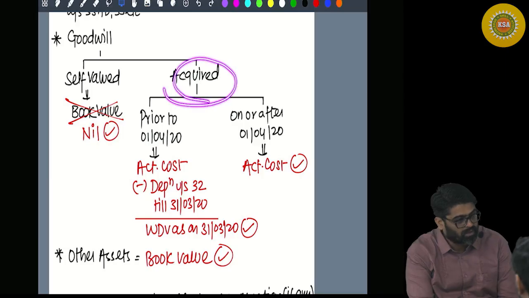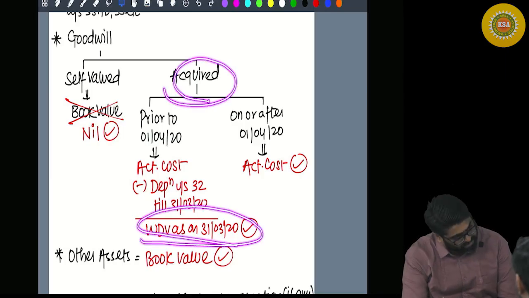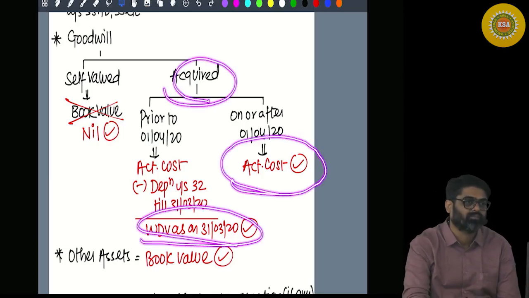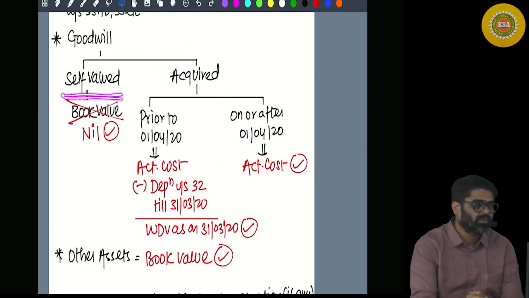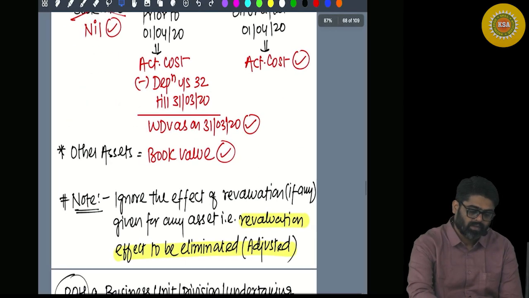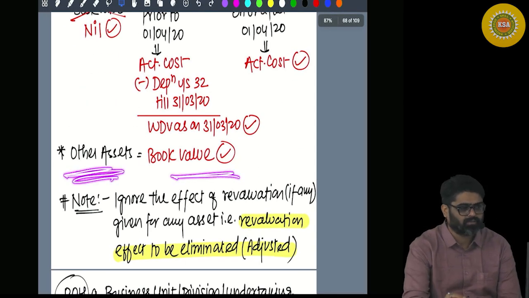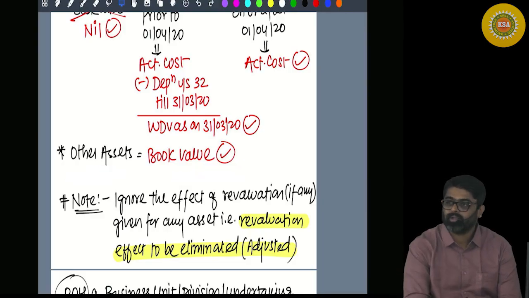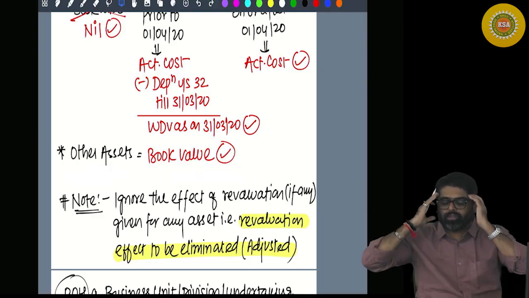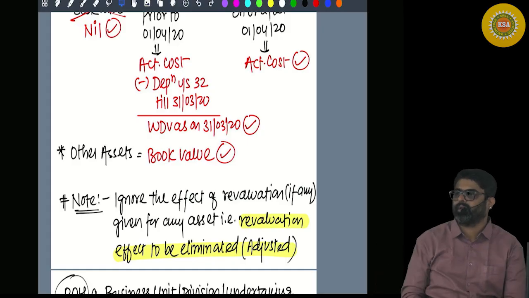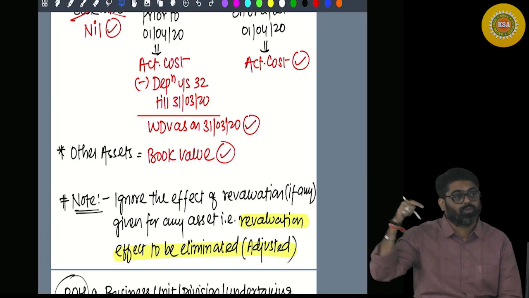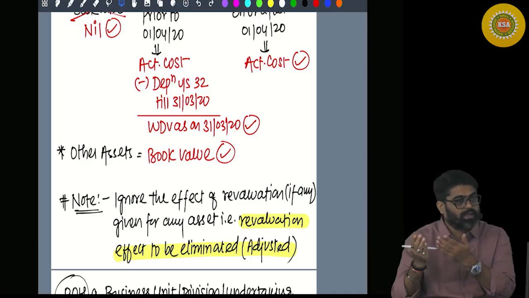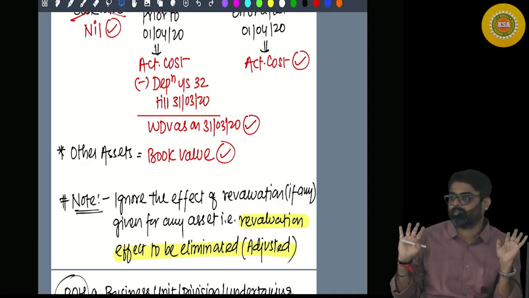So for goodwill, can you take this amount? Yes. Can you take this amount? Yes. If the goodwill was acquired, and if the goodwill was self-valued, then ignore the book value, and what value you will take? Nil. Other assets, balance sheet value, no problem. Now tell me, try to imagine the asset side. Any depreciable asset, book value to be taken or ignored? Take the WDV for income tax purpose.